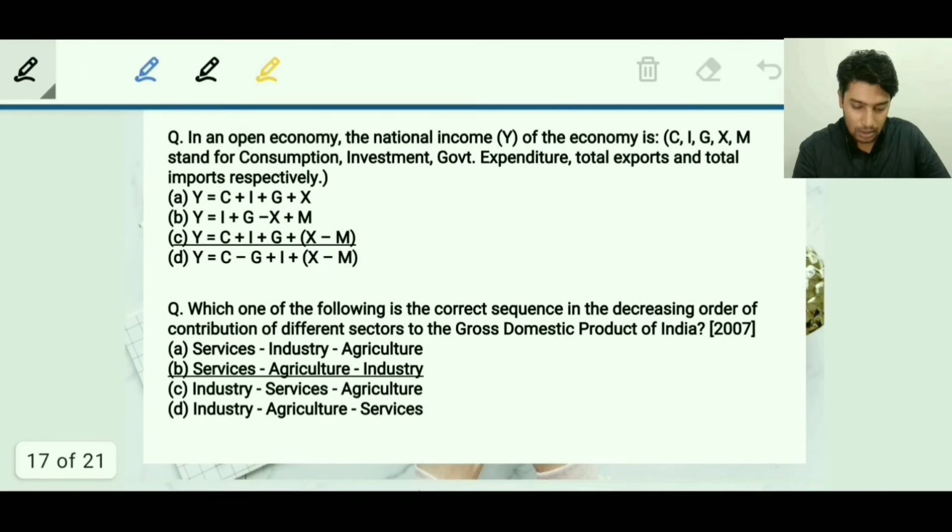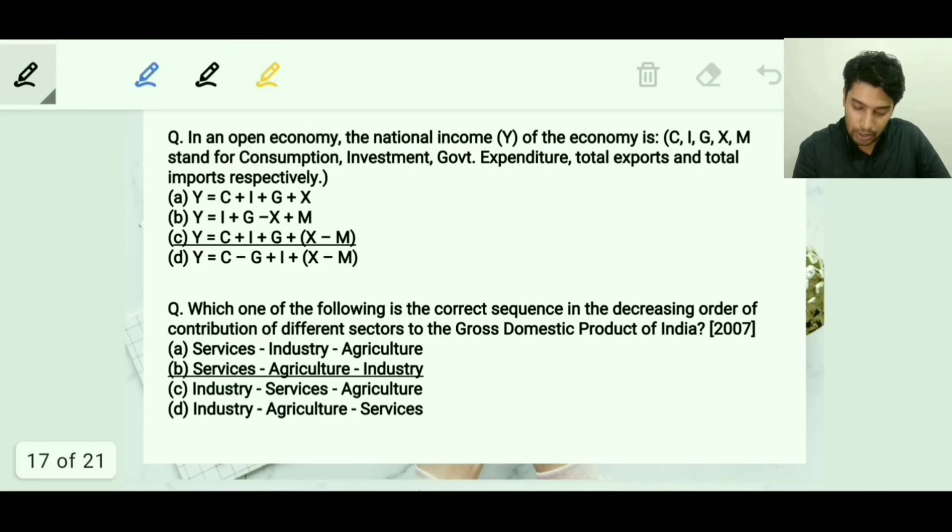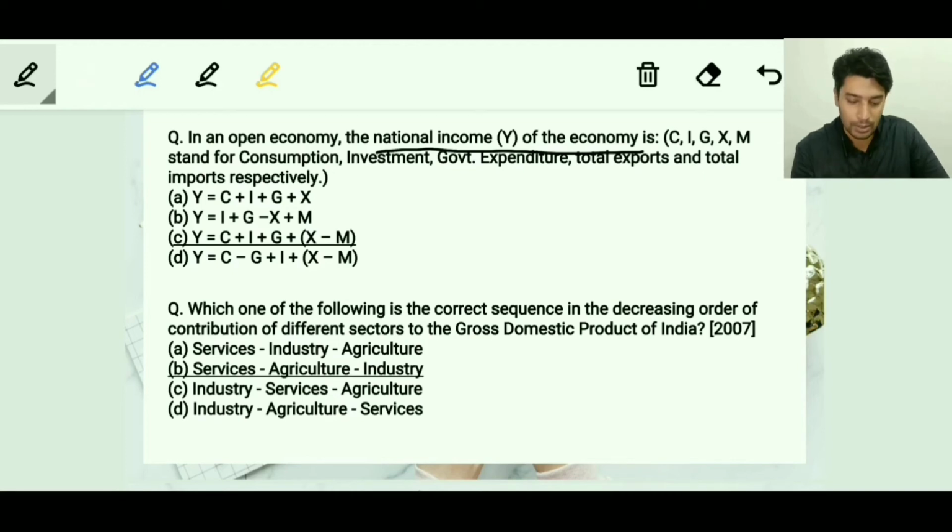Moving on to the next question. It is asking you the formula of the national income, Y, of the country, and we have already discussed it in the slide on GDP. It is C plus I plus G plus X minus M, where C stands for consumption, I stands for investment, G stands for government spending, and X minus M stands for exports minus imports.